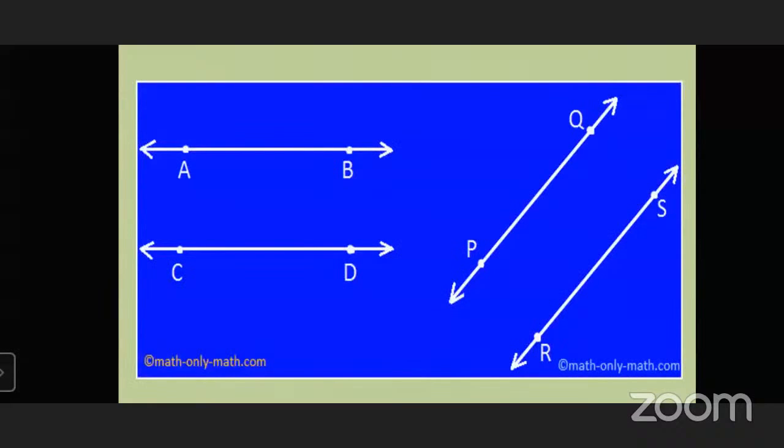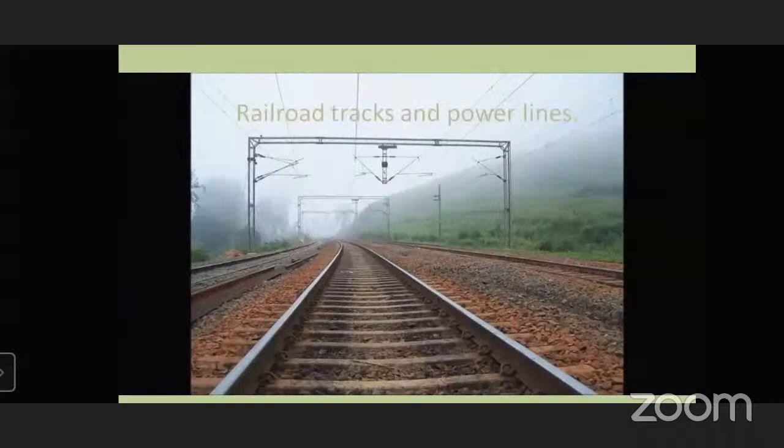There is also line AB and line CD, line PQ and line RS. These pairs of lines do not intersect each other up to infinity. They can't meet each other. Likewise, you can see the railway tracks and road lines.